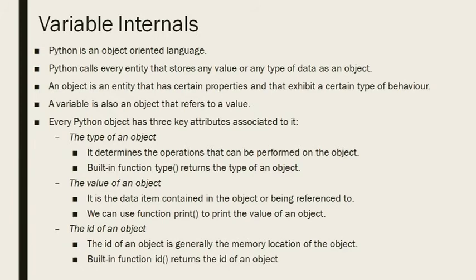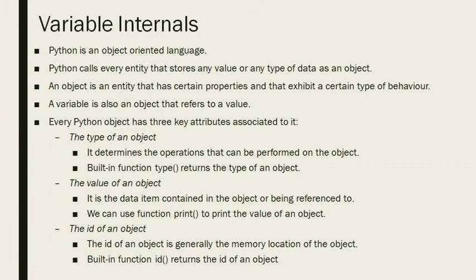A variable is also an object that refers to a value. You know that a variable refers to a value, so this is also an object. Every Python object has three key attributes associated with it. Please note these three points because this will be a question in your exams also. What are the three key attributes associated with every Python object?